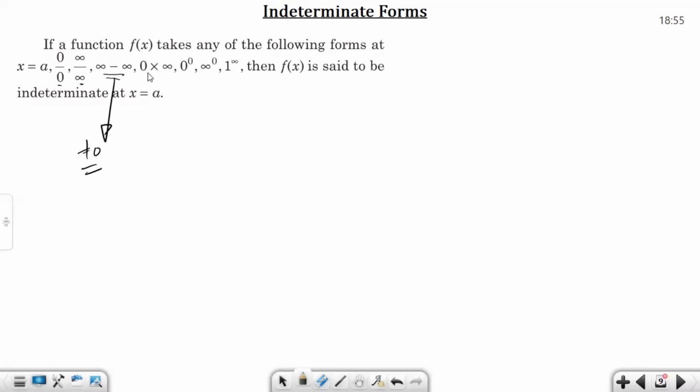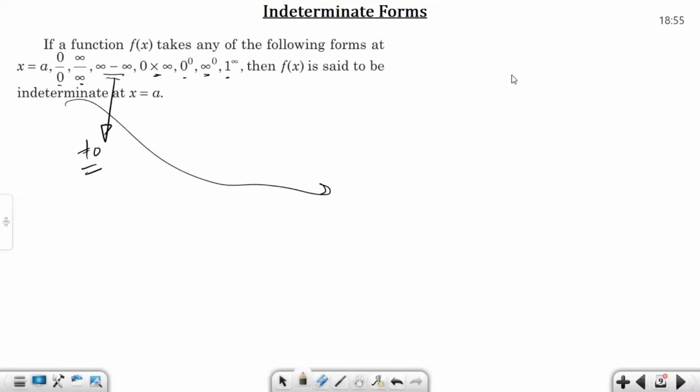If we are multiplying 0 into infinity, this is also an indeterminate form. If we are raising the power of 0 to 0, this is also an indeterminate form. If we are raising the power of infinity to 0, this is also an indeterminate form. And if we are raising the power of 1 to infinity, then it is also said to be an indeterminate form. Okay. So what are indeterminate forms?